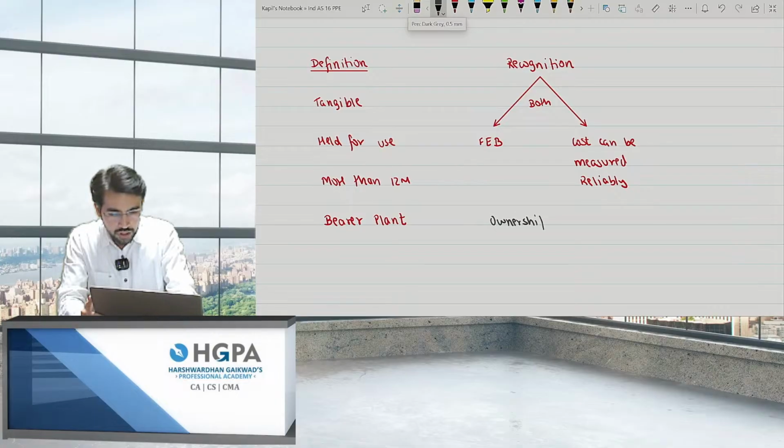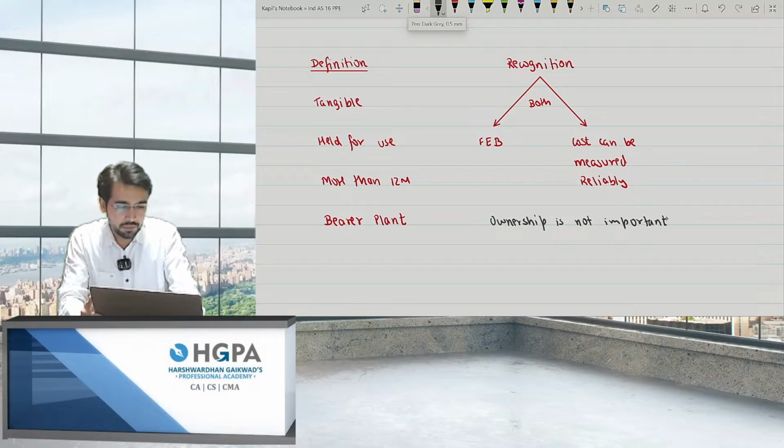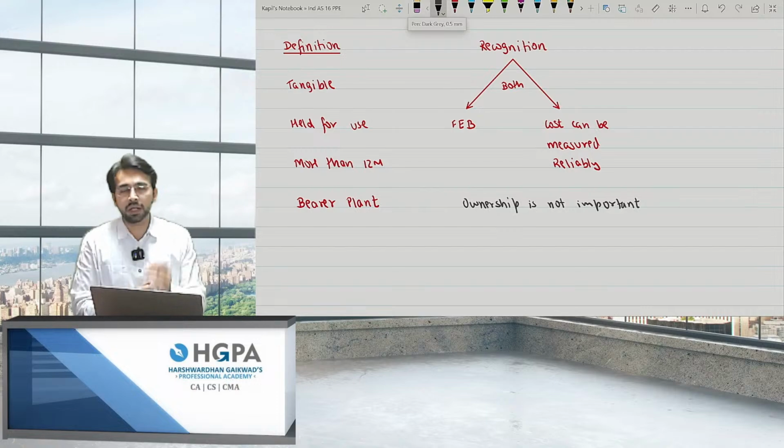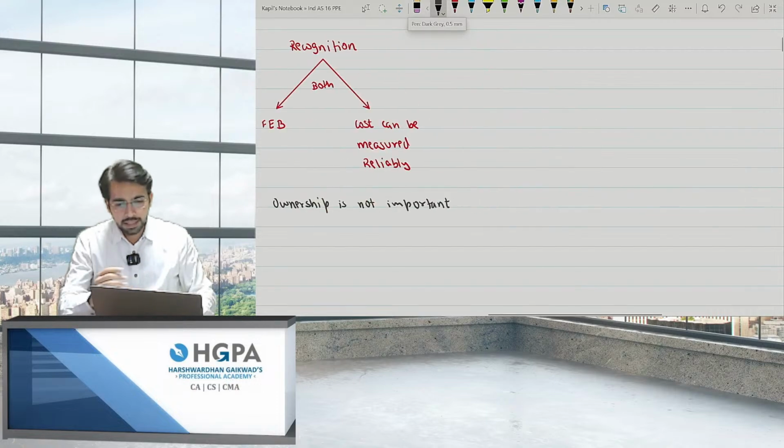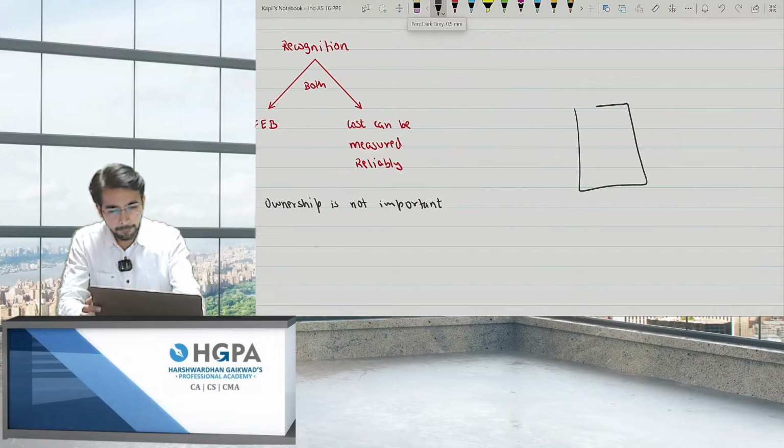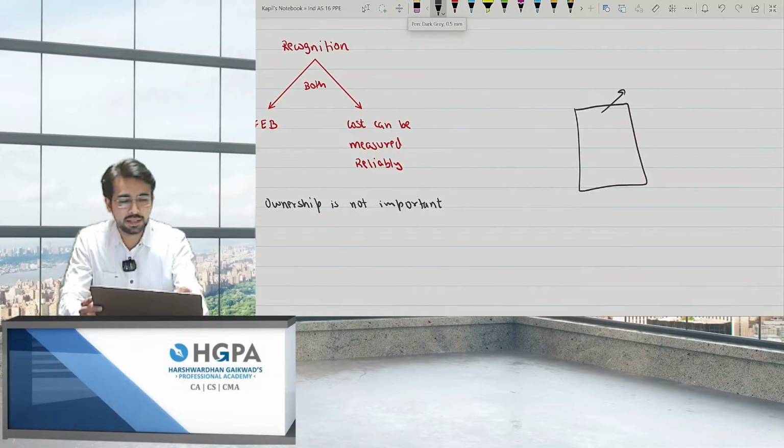One important point over here is ownership is not important. Now you will say, sir, PPE, we should be the owners, right? We should be the owners to record the PPE. But why is ownership not important? I'll give you an example. Let's say I have a building over here, right? A VVIP building, let's say 3 BHK, 4 BHK houses and everything.